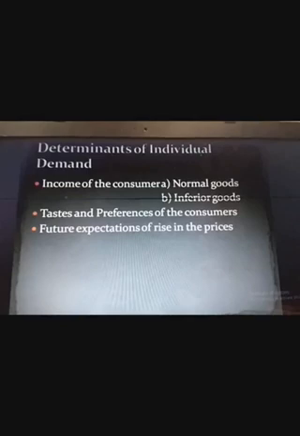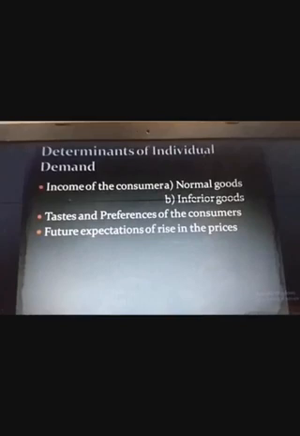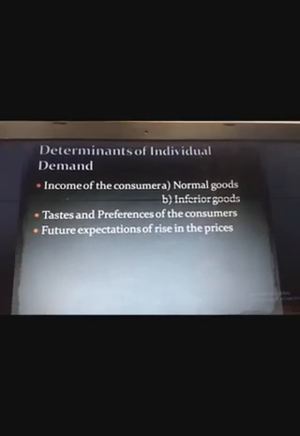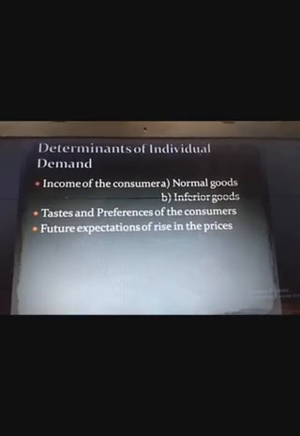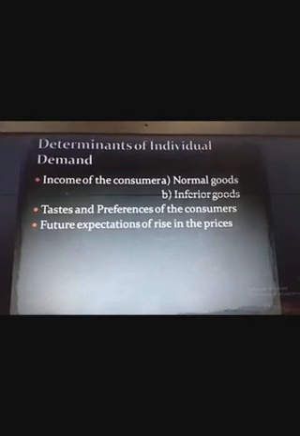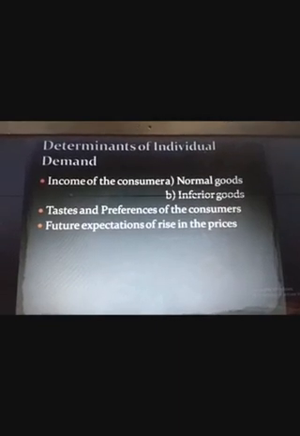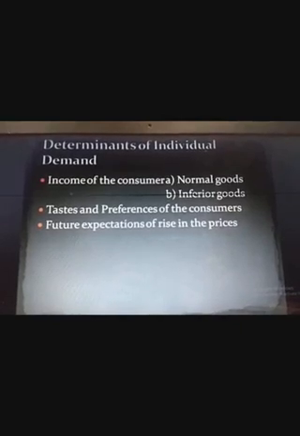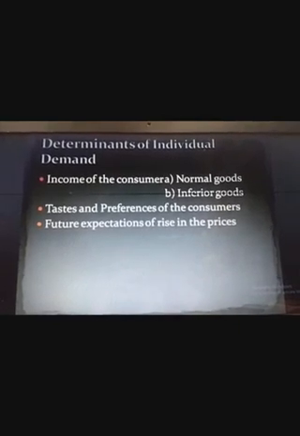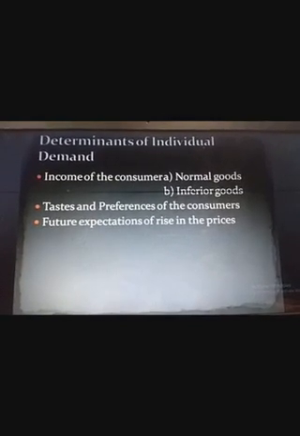Now let us better understand the meaning by taking examples. Suppose, children, I take an example of a black and white TV and a color television. The color television is an example of normal good and the black and white television is an example of inferior good. Toned milk is an example of inferior good and full cream milk is an example of normal good. That means the goods which are highly priced are normal goods and the goods which are of inferior quality or low priced are known as inferior goods.